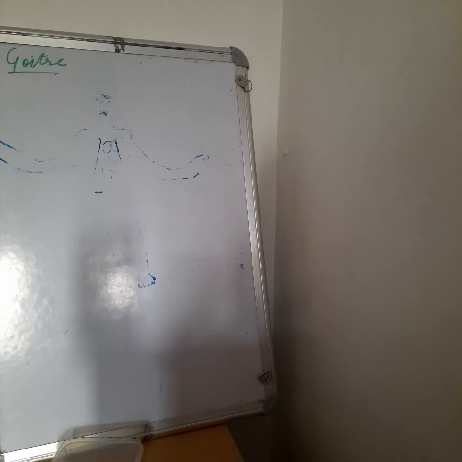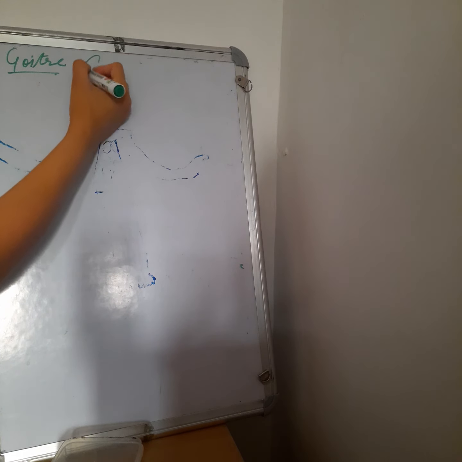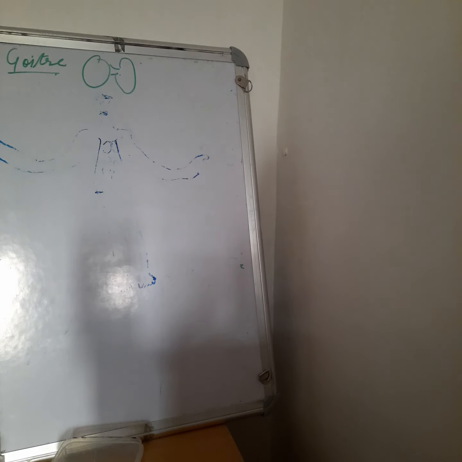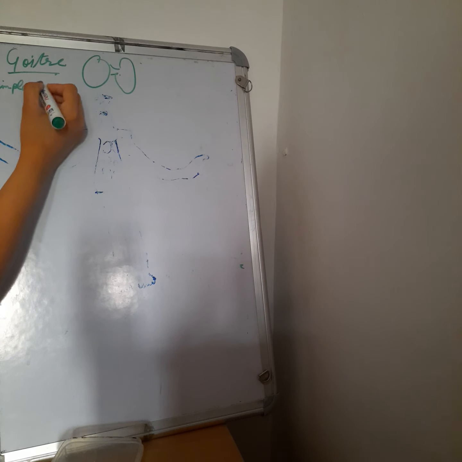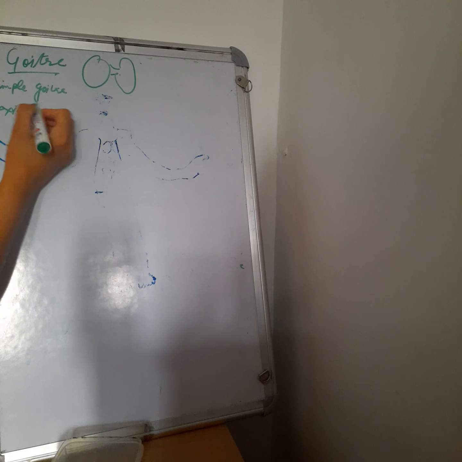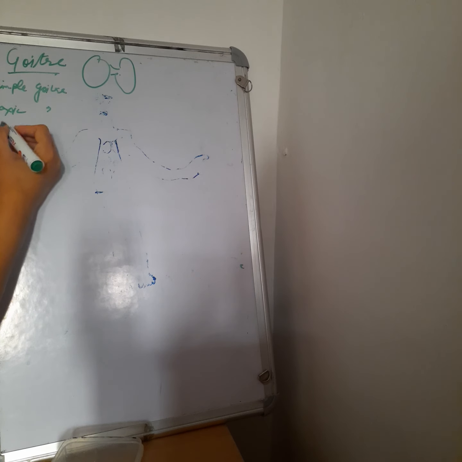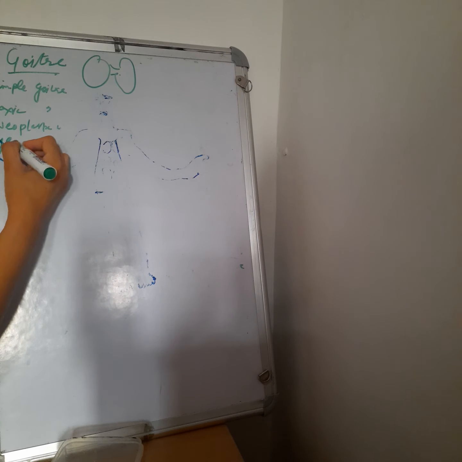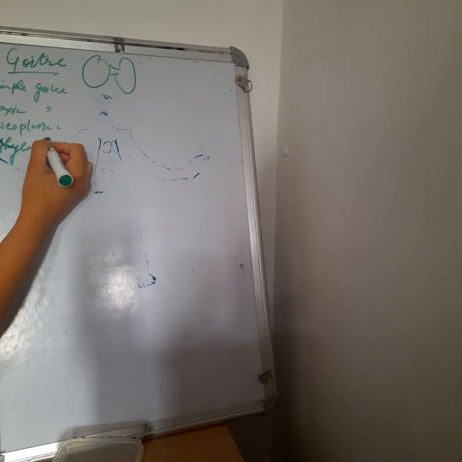As we all know, when there is goiter, there will be enlargement of the thyroid gland, and these may be simple goiter, toxic goiter, neoplastic goiter, where there are tumors, and thyroiditis, where there is inflammation of the thyroid gland.